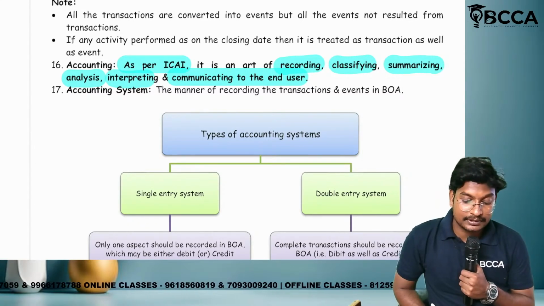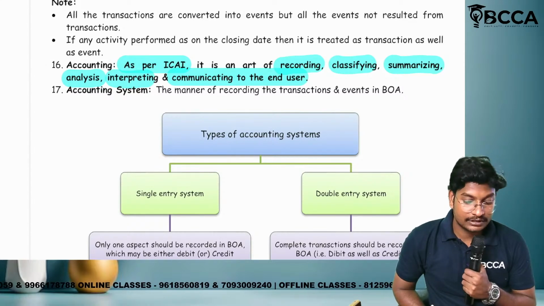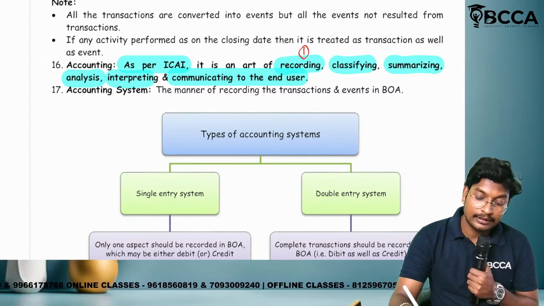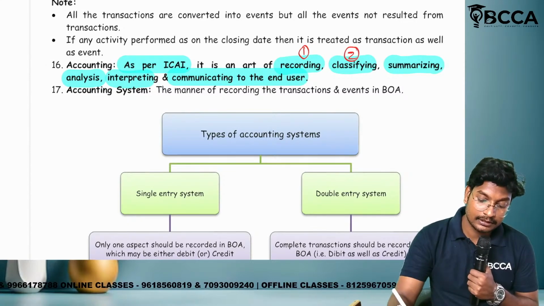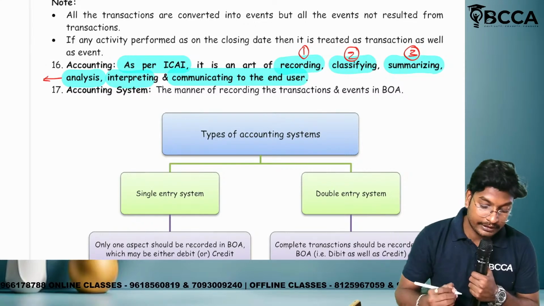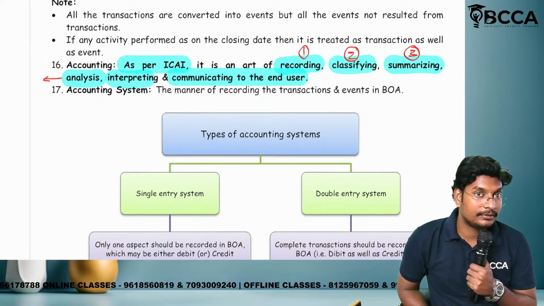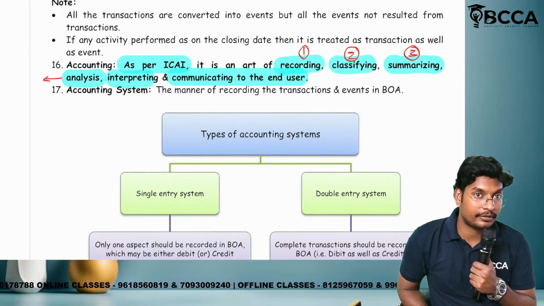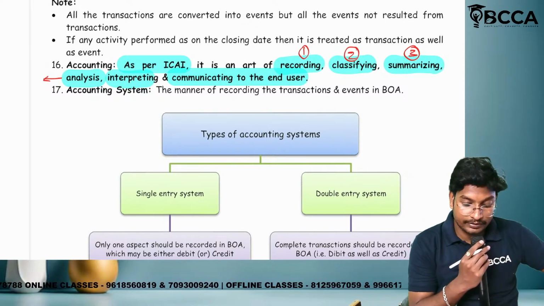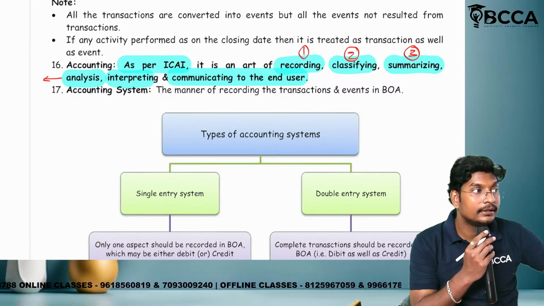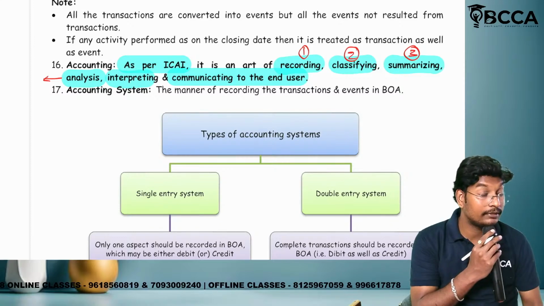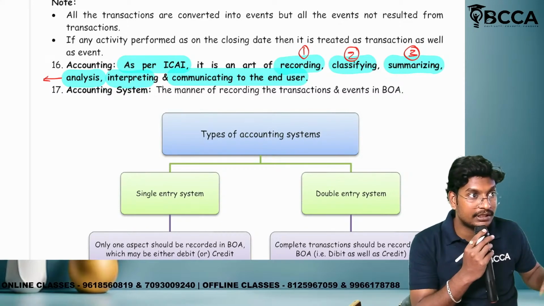So totally how many steps are there? 6 steps. First one, recording, which is nothing but journal. Classification is ledger. Summarizing is trial balance. Analyzing is based on the profits: if we are getting low profits, how to improve them; if we are getting losses, how to overcome the losses and reach profits. Interpreting means comparing with another organization in the same stream of line.